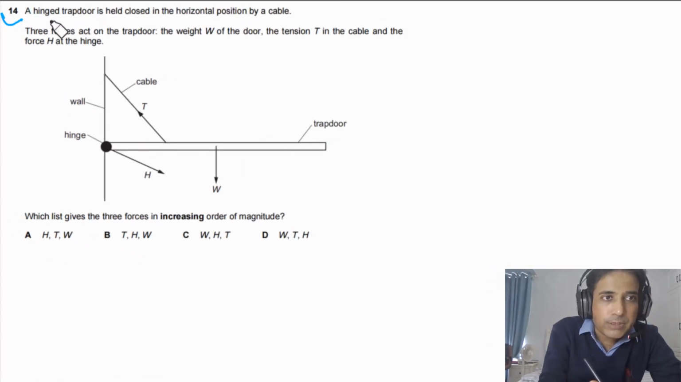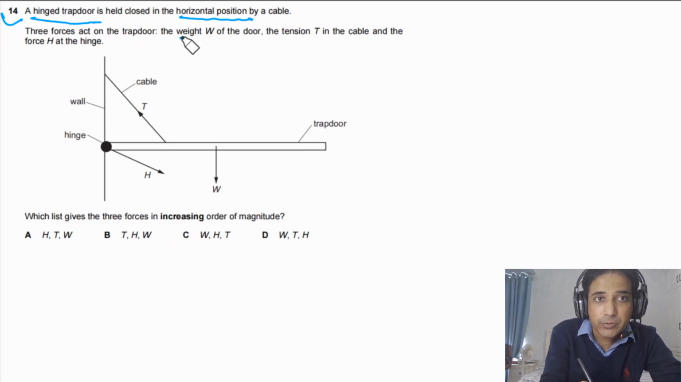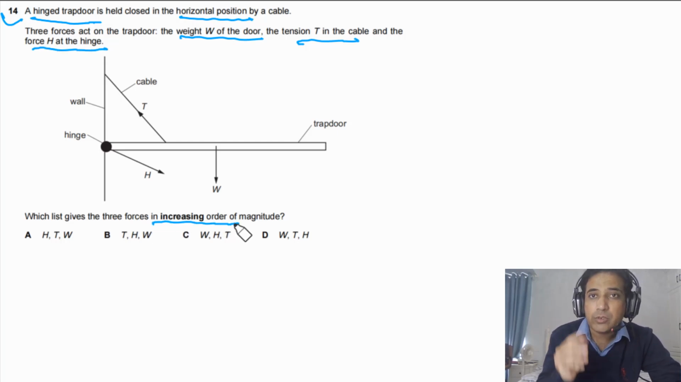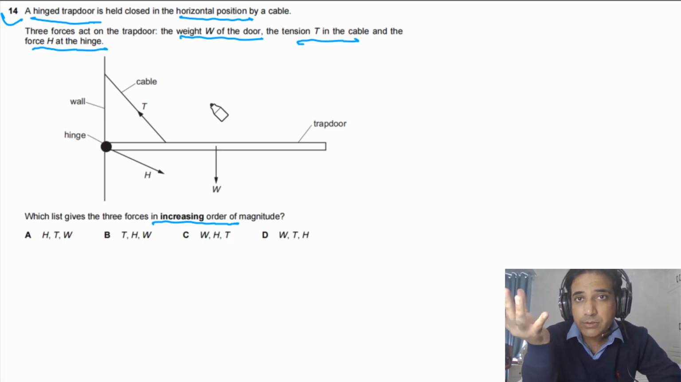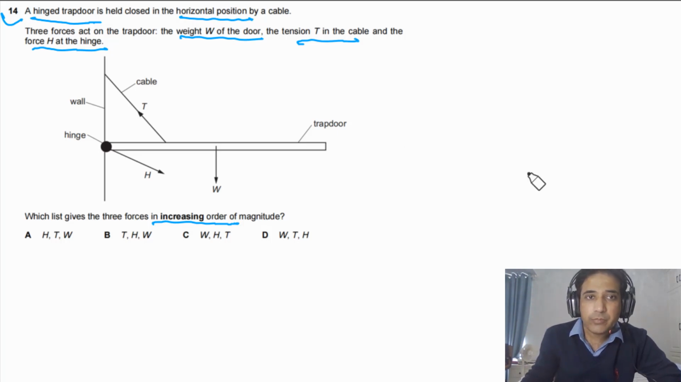Question 14 says a hinged trapdoor is held closed in the horizontal position by a cable. Three forces act on the trapdoor: the weight W of the door, the tension T in the cable, and force H at the hinge. Which list gives the three forces in increasing order of magnitude? This is a typical question. You will see this question in many past papers, so understanding of this one is very important.